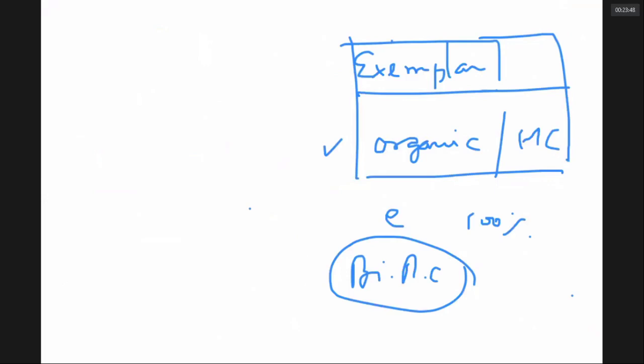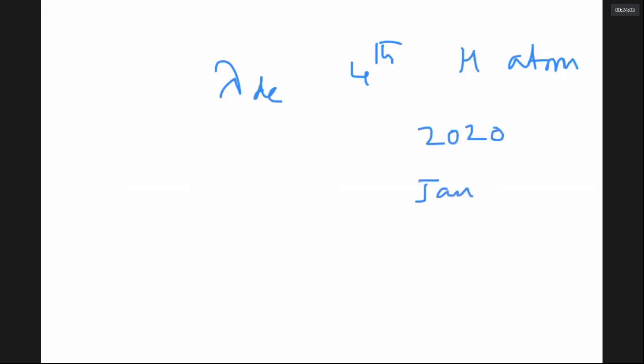Okay. I have seen one interesting question. What is the de Broglie wavelength of an electron in the fourth Bohr orbit of hydrogen atom? It is a question that appeared in the 2020 January 9th session, first shift.